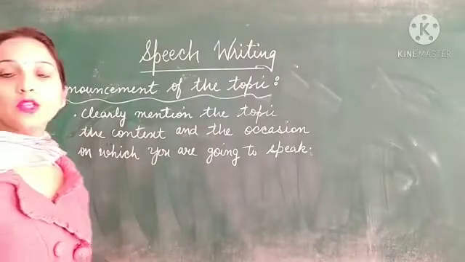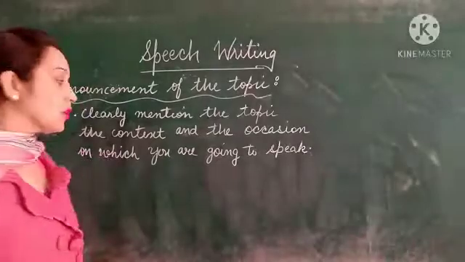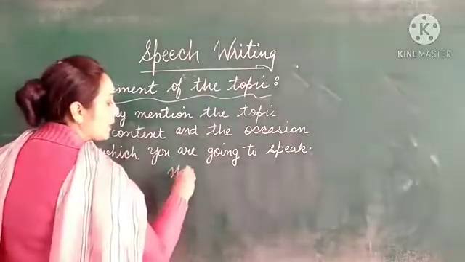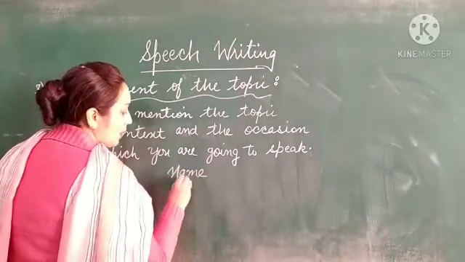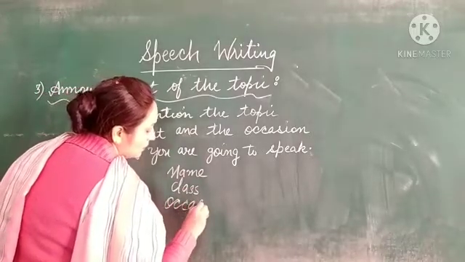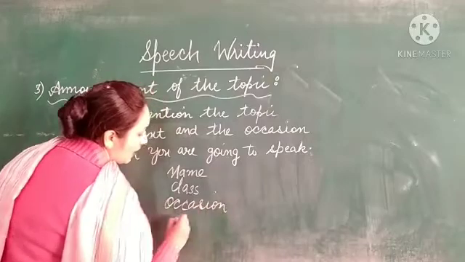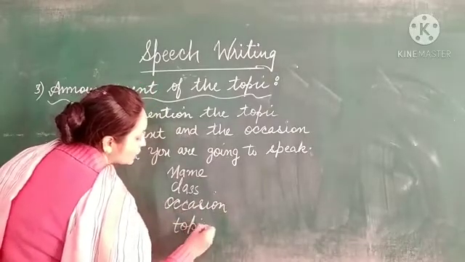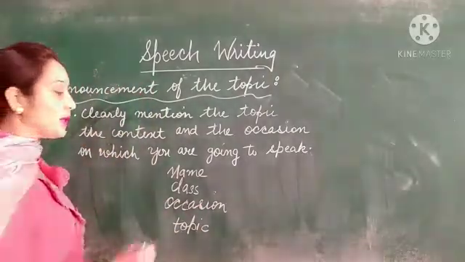In this paragraph you can mention your name, your class, the occasion, and your topic. What is your topic, on which you are going to deliver a speech.